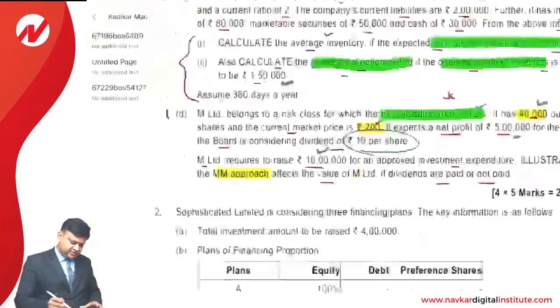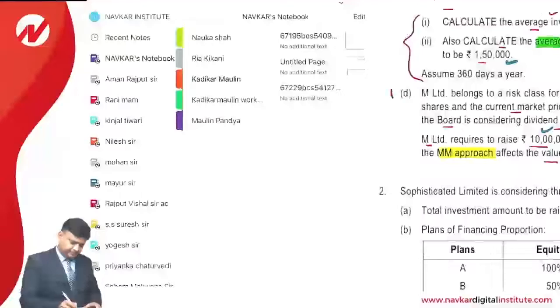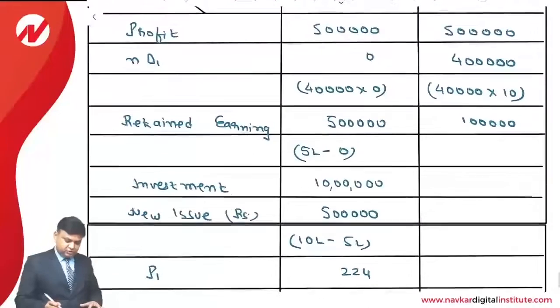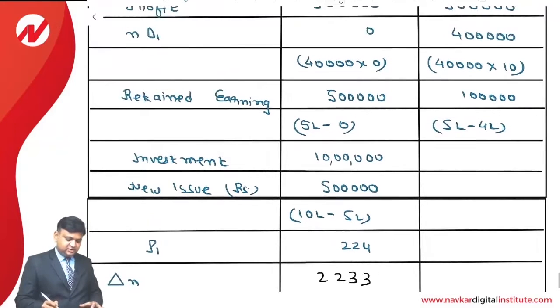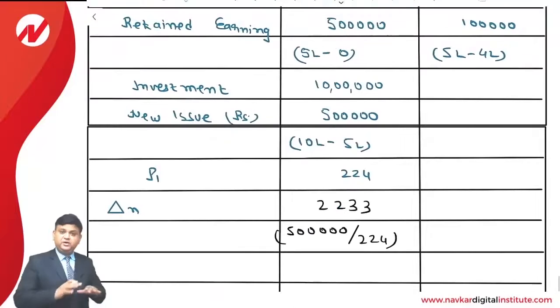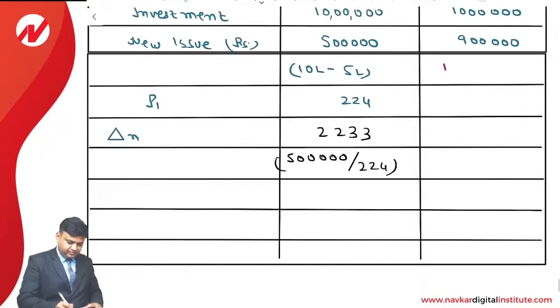Because dividend per share is given to us as rupees 10. So it is 5 lakhs minus 4 lakhs. That is the amount of the retained earning. We are going to expand our business by an amount of 10 lakhs. 10 minus 1, so the new issue will be 9 lakhs. That is 10 lakh minus 1 lakh.